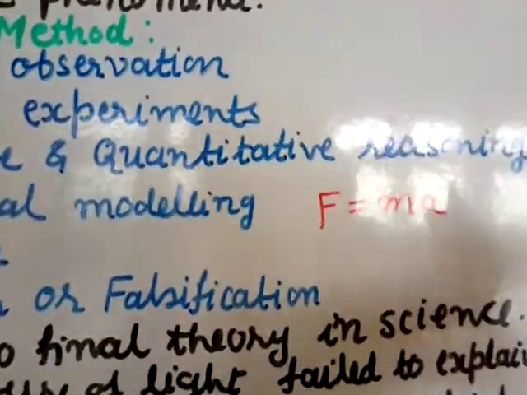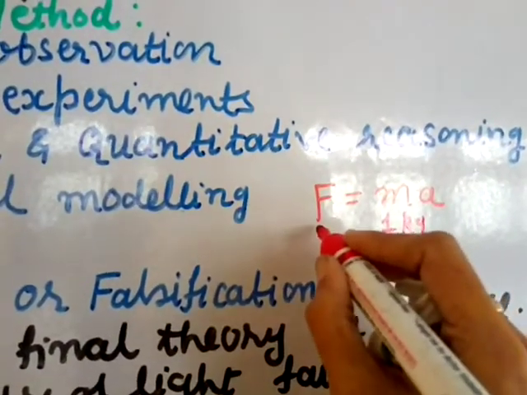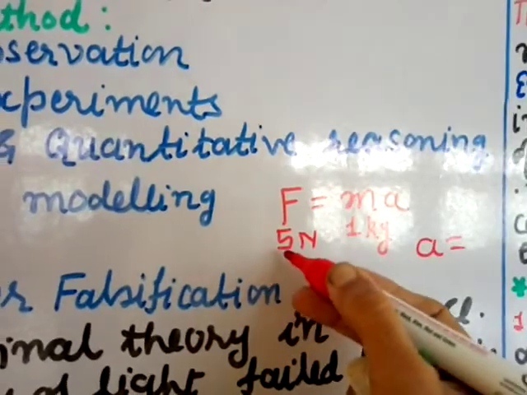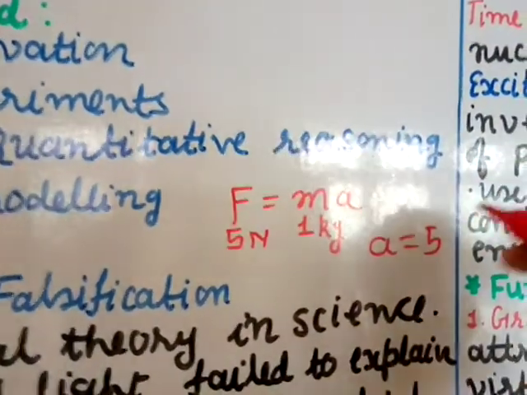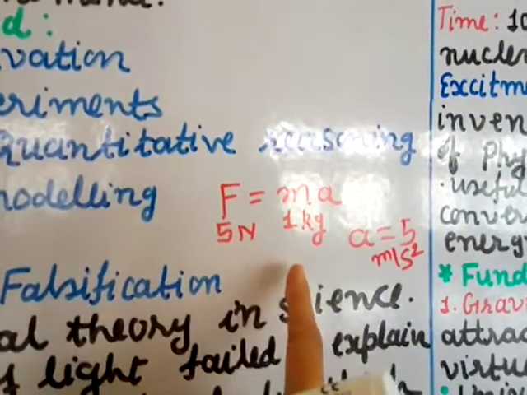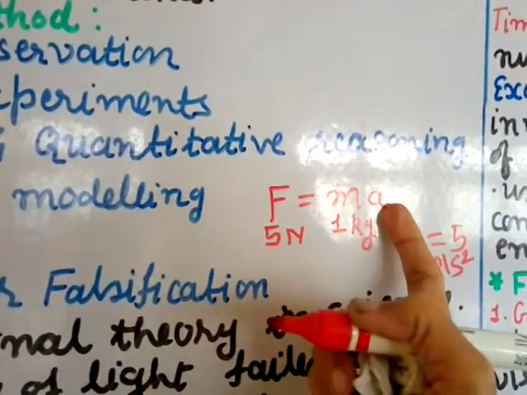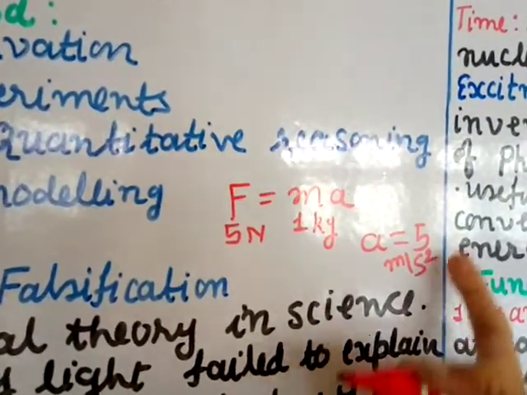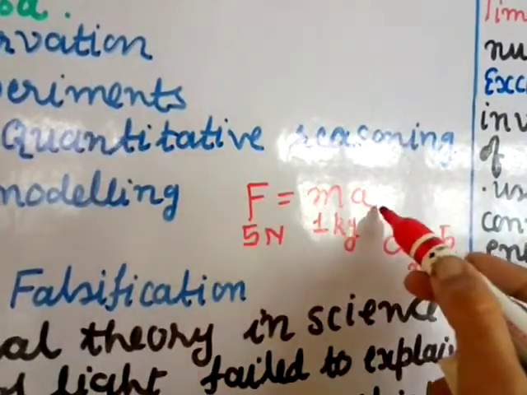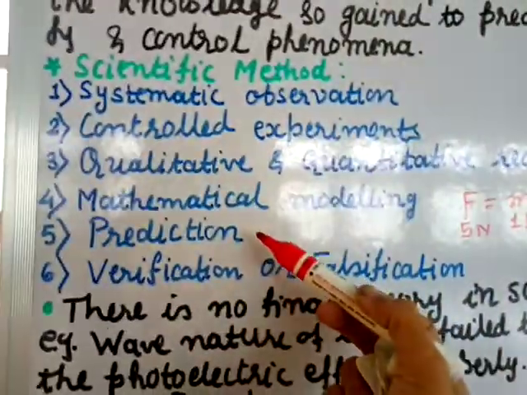So we know this. Now suppose I have an object of mass 1 kg, and suppose we apply a force of 5 Newton. Then we know what the acceleration will be, right? The acceleration will be 5, and the unit of acceleration is meter per second square. So the acceleration of our object of mass 1 kg, if a force of 5 Newton is applied, will be 5 meter per second square. So this I can predict, without doing it, because I am using the mathematical formula.